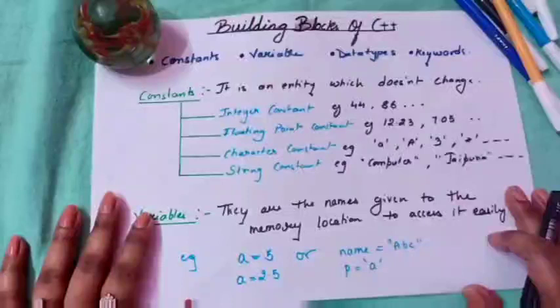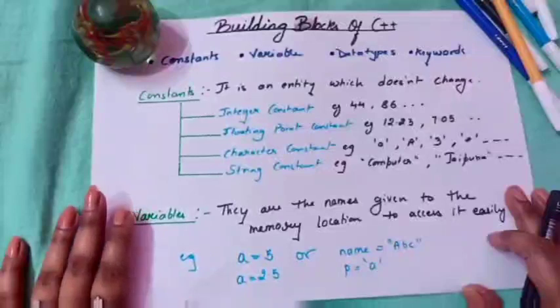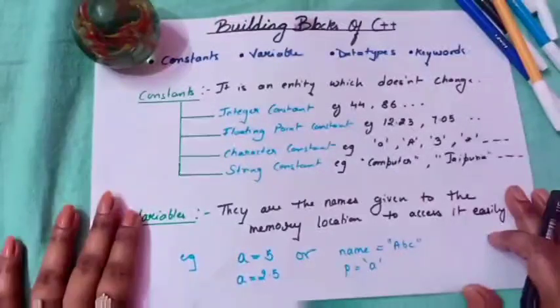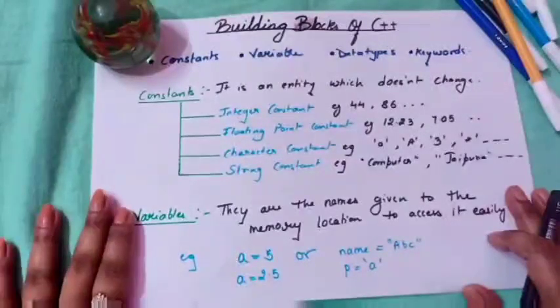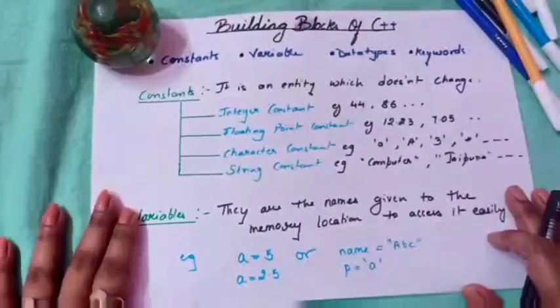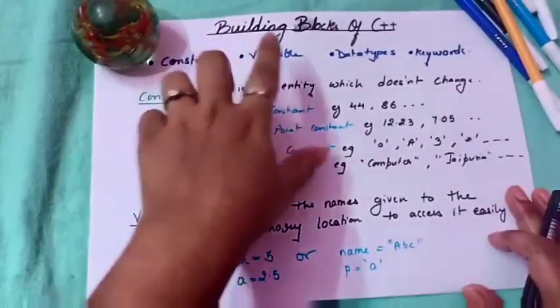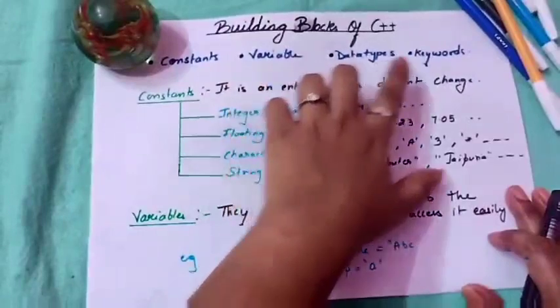In my previous video, we discussed when and how C++ was developed, the general terms used in C++ programming, applications which are built using C++, and its advantages. Today in this video, we will discuss some of the building blocks of C++ using which we will be able to create our program. What are the building blocks? We have constants, variables, data types and keywords.